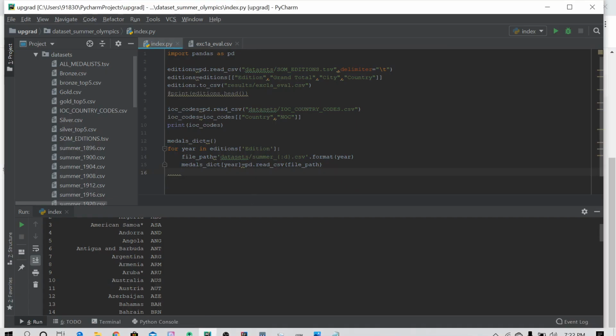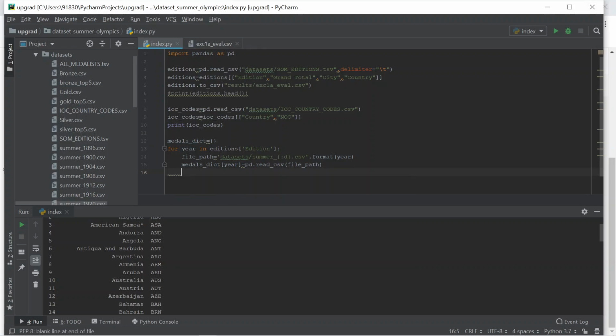Same thing we already did, so we select only those columns. Fine, perfect.